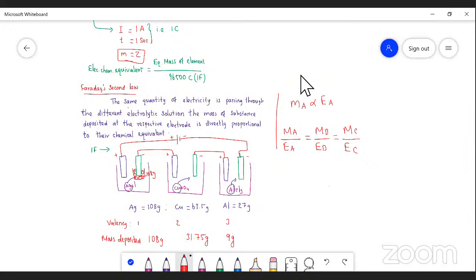By passing 2 Faraday of electricity, how much copper will be deposited? By 1 Faraday, 31.75, so by 2 Faraday, 63.5. By passing 3 Faraday of electricity, how much aluminum is deposited? 27 gram. And by passing 2 Faraday, how much aluminum is deposited? 1 Faraday gives 9 gram, so 2 Faraday gives 18 gram. That's it. Good. Thank you, students.